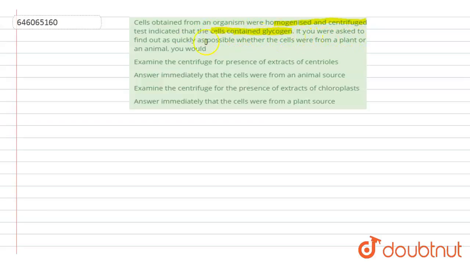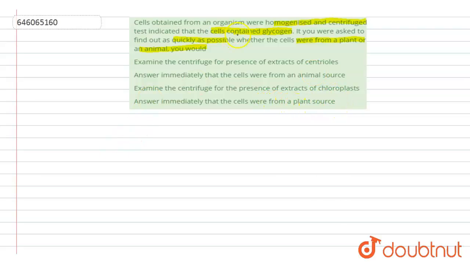If you were asked to find out as quickly as possible whether the cells were from a plant or an animal cell, you would, options are: A, examine the centrifuge for presence of extracts of centrioles. Answer immediately the cell was from an animal source. B, examine the centrifuge for presence of extracts of chloroplast. Answer immediately the cells were from a plant source.